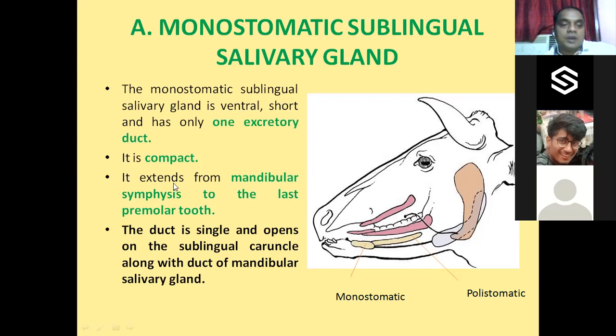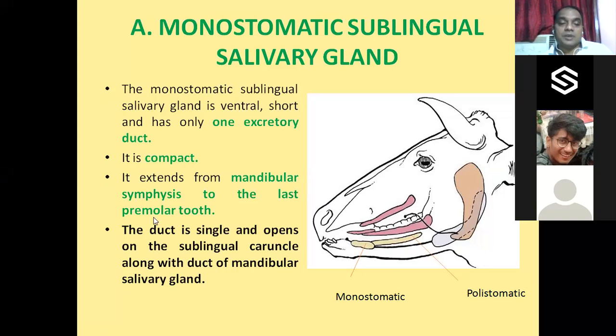We will discuss that. It extends from the mandibular symphysis. Here is the body of the mandible. Just behind the body of the mandible, both mandibles are fused and form the mandibular symphysis. So it extends from the mandibular symphysis and terminates at the last premolar tooth.